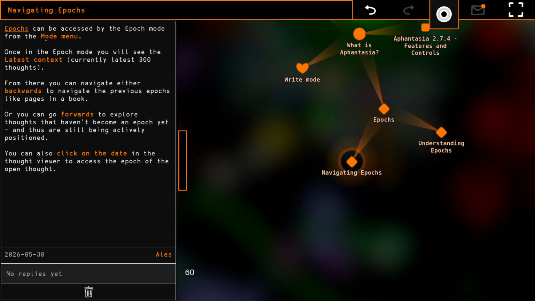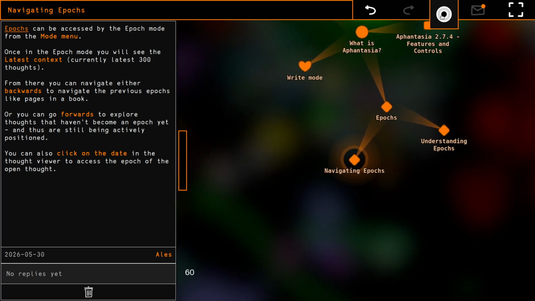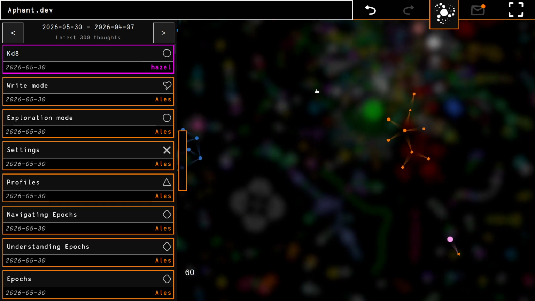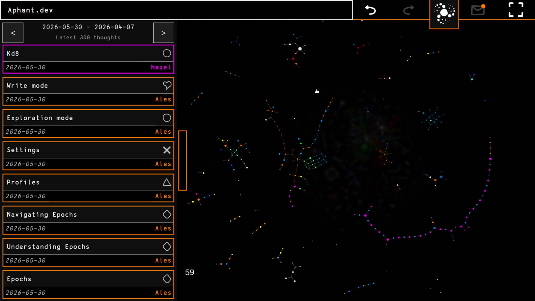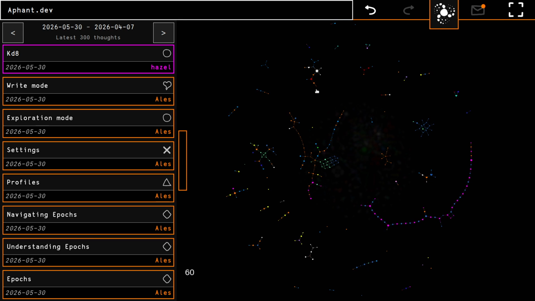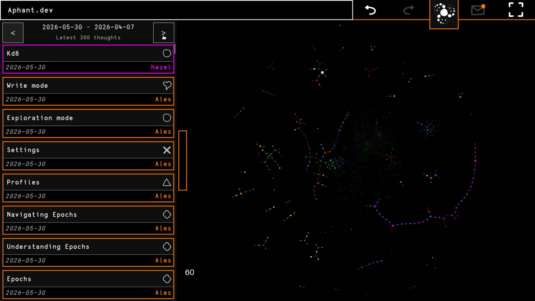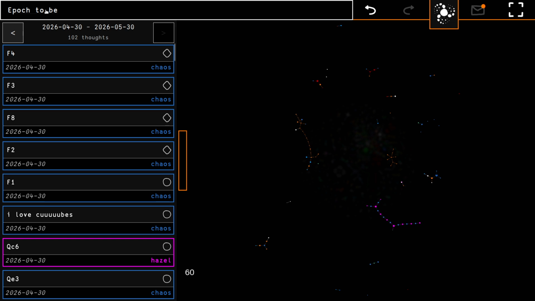We can access the mode menu, which is right here. It's the big button. And when we click on epochs, we'll be presented with what is essentially a pseudo epoch. It's not an epoch just yet. It is just the latest 300 thoughts, where you can go either forwards or backwards. When you go forwards, you will see the epoch to be, which is the thoughts that don't yet have an epoch associated. They haven't yet been frozen to form a new epoch.